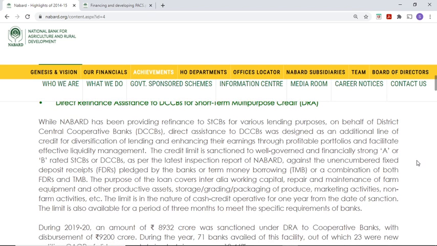While NABARD has been providing refinance to state cooperative banks for various lending purposes on behalf of district central cooperative banks, direct assistance to DCCBs was designated as the additional line of credit for diversification of lending and enhancing their earnings to profitable portfolios and facilitate effective liquidity management.